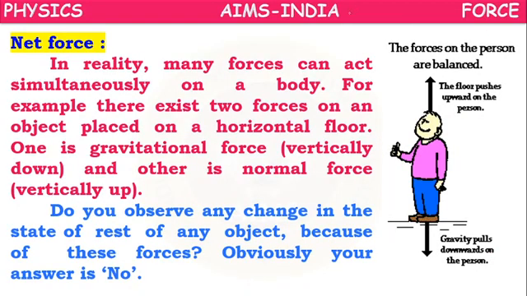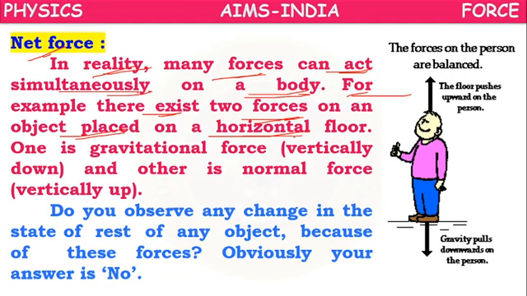Okay, next, net force. Already we got this concept, but in detail we are having it here. In reality, many forces can act simultaneously on a body. For example, suppose there exist two forces on an object placed on a horizontal floor. Suppose a person is standing on the floor.